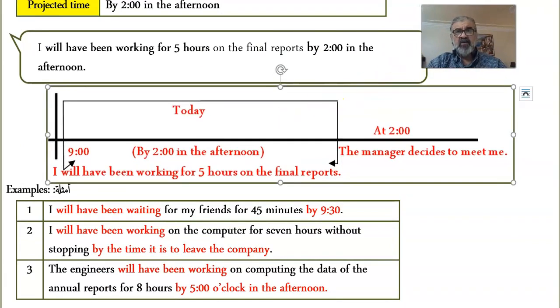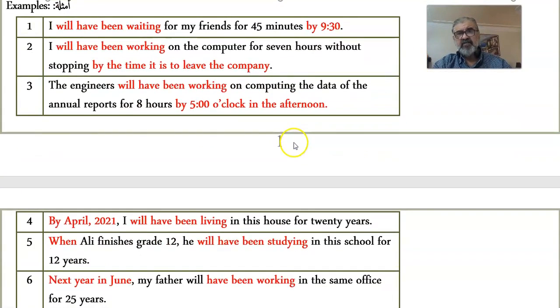Okay? Now, more examples. I will have been waiting for my friends for 45 minutes by 9:30. So what time is it right now? It's 8:45 in the morning or in the evening. And you thought that when you come to the cafeteria, cafe, whatever, your friends will be there waiting for you, but they had got stuck in a traffic jam. You called them, you asked them, where are you? So they said, we still need 45 minutes to be in the cafe. So you say this: I will have been waiting for my friends for 45 minutes by 9:30.